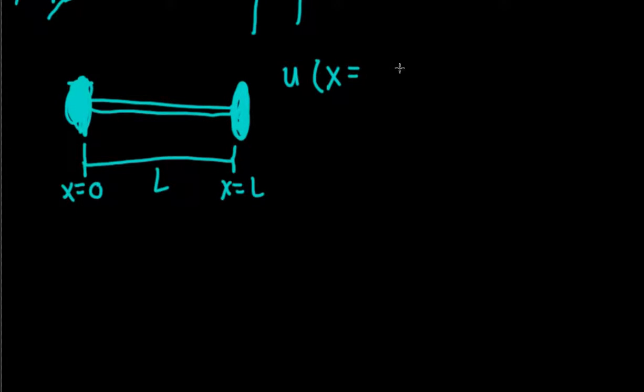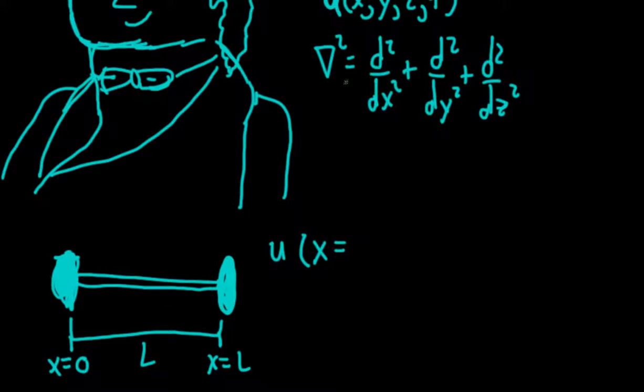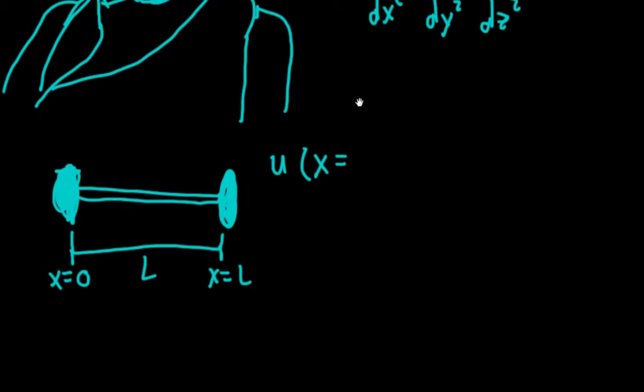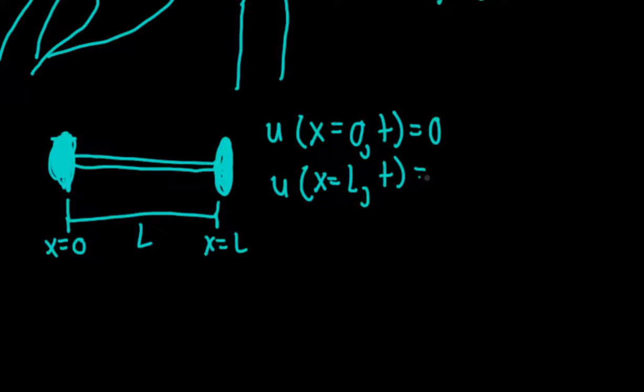This is useful, because then we are going to just use this part of the Laplacian, since the function doesn't depend on y nor z, its derivative is already 0 in those cases. So the function at 0 at all times is equal to 0, and the function when x is equal to L at all times is also equal to 0.